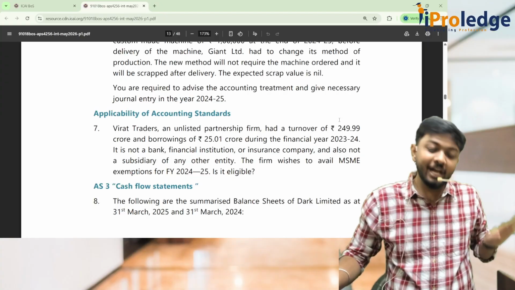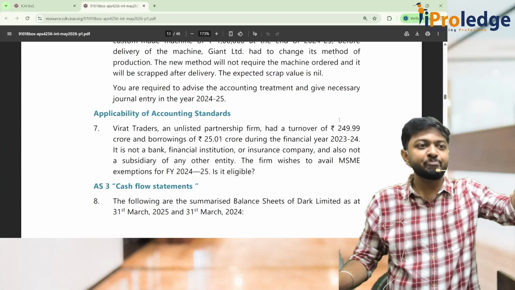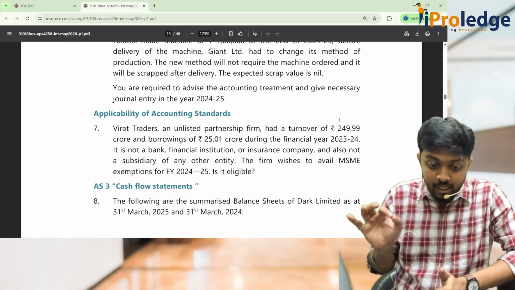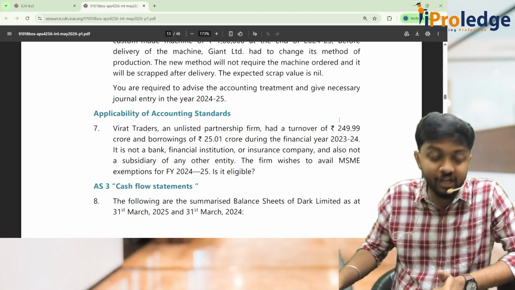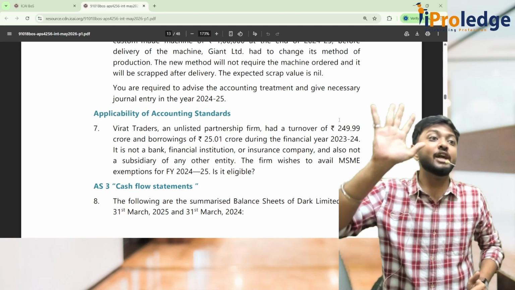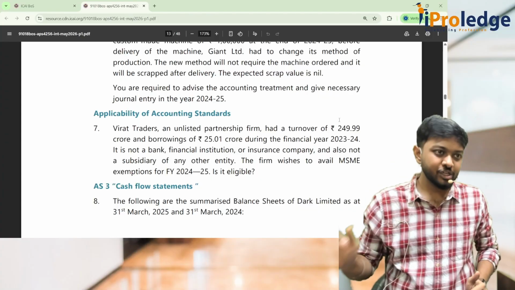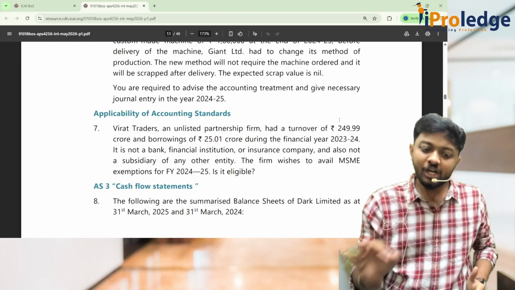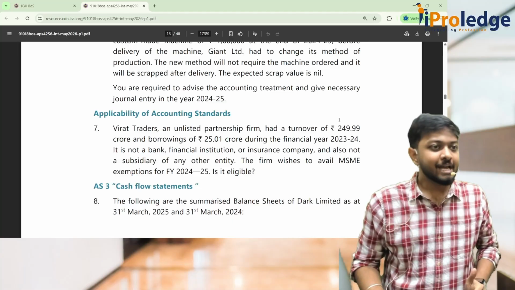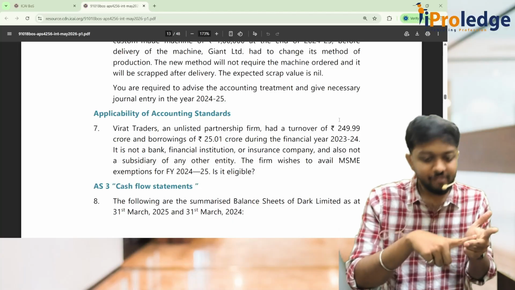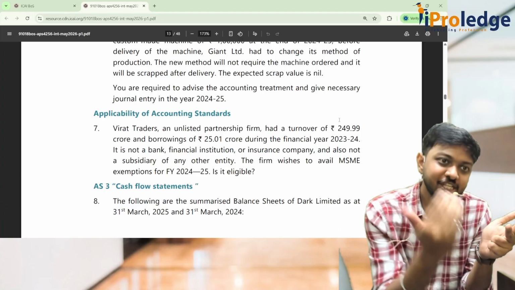No. That means is it an MSME? Yes. It is less than 250 crores turnover, so that condition is not breached. Good. Next, the borrowings of 25.01 crore during the financial year 23-24. What was the borrowing limit? I told it should not exceed 50 crores, but here the borrowing is 25 crores. Has it breached? No. It is still an MSME. Further, they have told it is not a bank, financial institution or insurance company. Yes, still it is an MSME. And also it is not a subsidiary of any other entity. So the 5th condition is also satisfied.